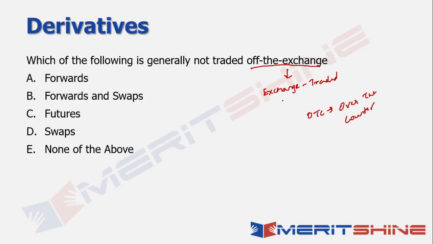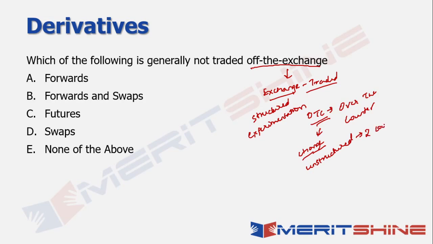Now, what this means is that exchange traded will be instruments which will be highly structured, right? And there will not be too much scope for experimentation, which means you cannot change things too much in these kind of instruments. Guys, when I talk about over the counter, it is basically talking about instruments wherein you can definitely experiment and change various elements of the underlying and the terms of the contract. So it can be highly unstructured, and it basically boils down to the two counterparties who are interacting with each other, right?